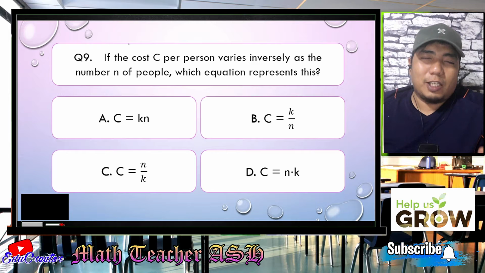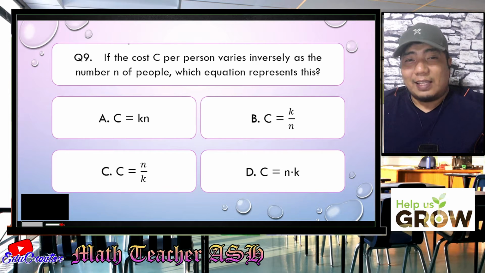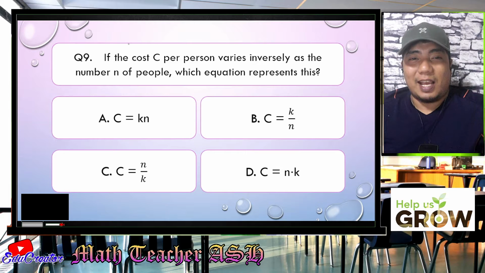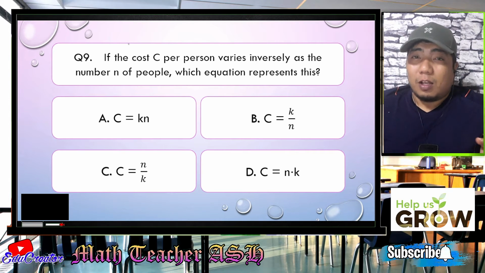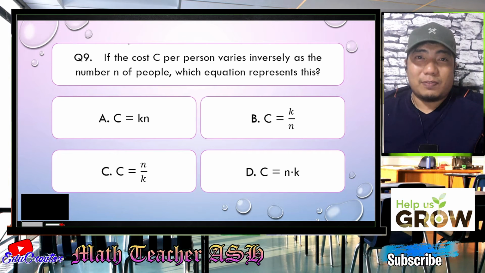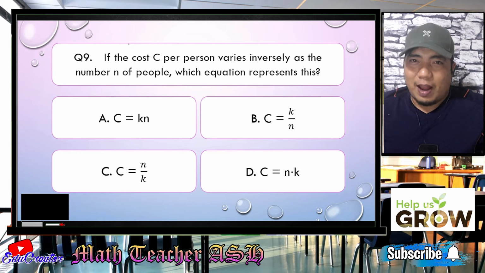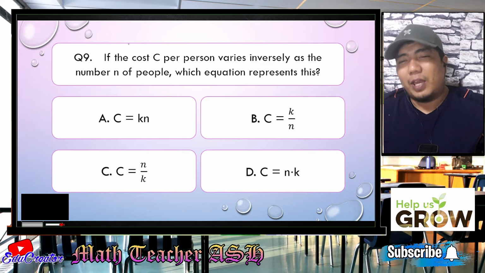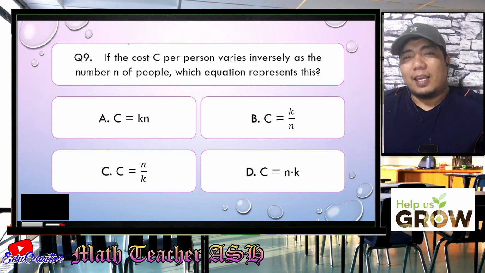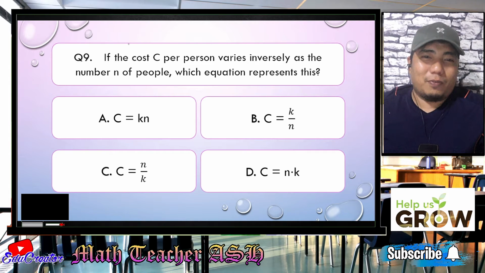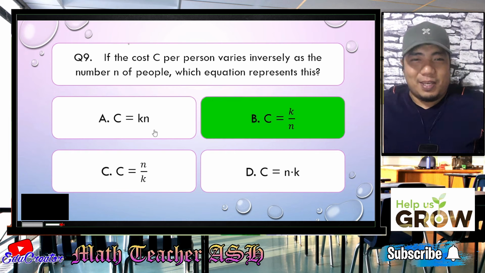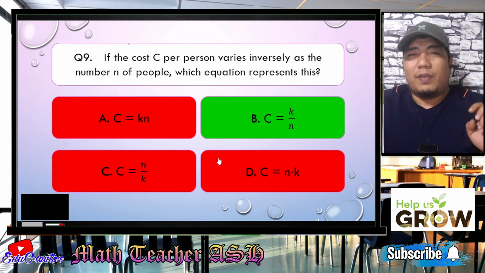Alright, math learners, in translating cost C varies inversely as the number N of people, what you need to do is just consider the inverse variation. The inverse variation states that the value varies inversely as another value. It means that the constant of variation is divided by the second value. So that means K is divided by the second variable. Therefore, that is K over N for this matter. So our correct answer is letter B. Alright. Easy, right? Very easy, my dear math learners.